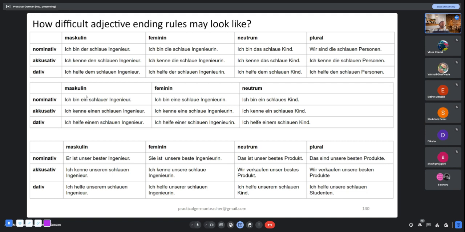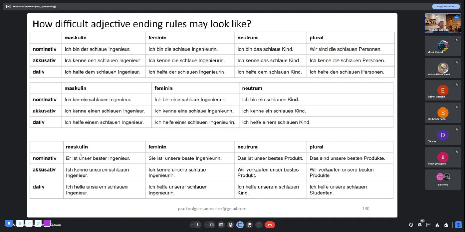If I look at the next table, here I have only three columns because here I'm using the indefinite article, like eine. An indefinite article does not exist for plural. So we are only looking at masculine, feminine, and neutrum scenarios. If you look over here, check the adjective endings: schlauer, schlauen, schlauen, schlaue, schlaue, schlauen, schlaues, schlaues, schlauen. Right? Let's look at the next table.